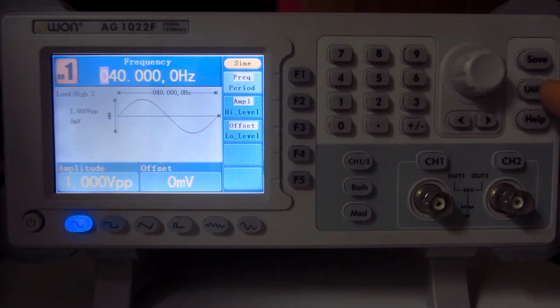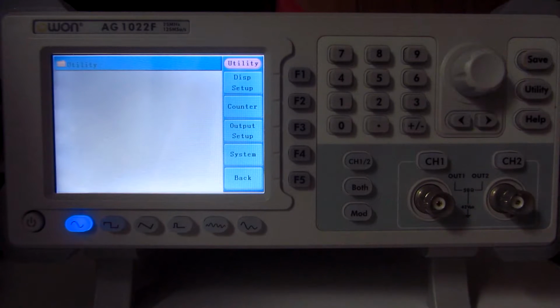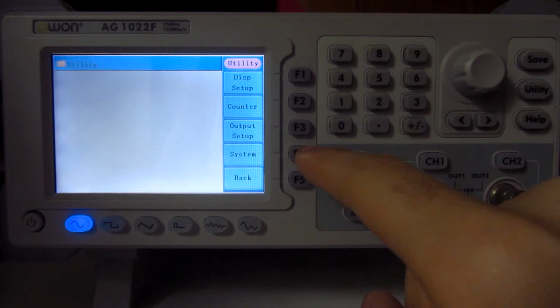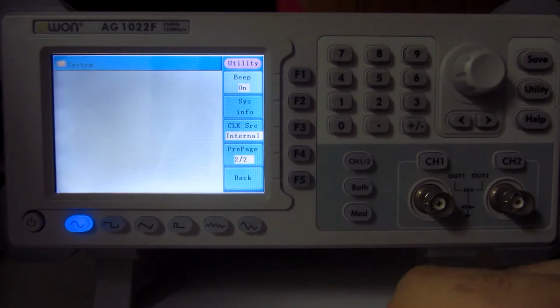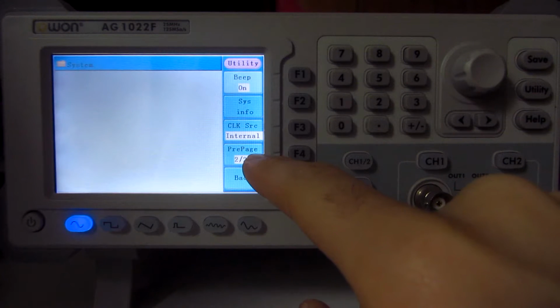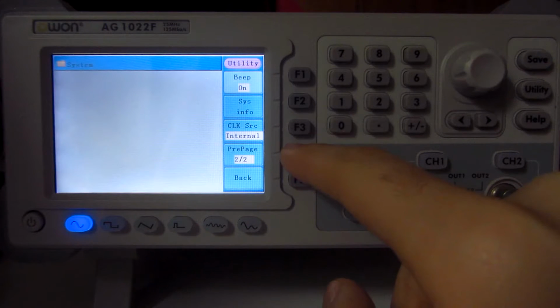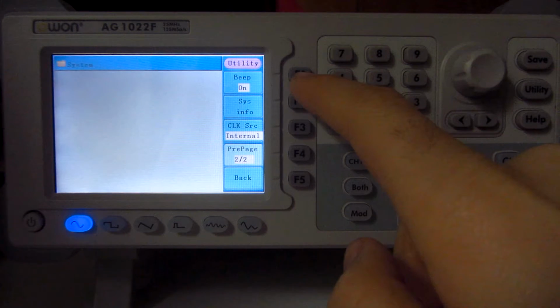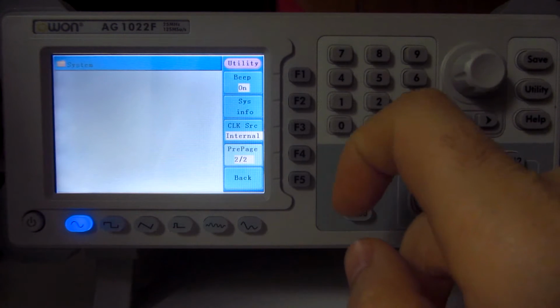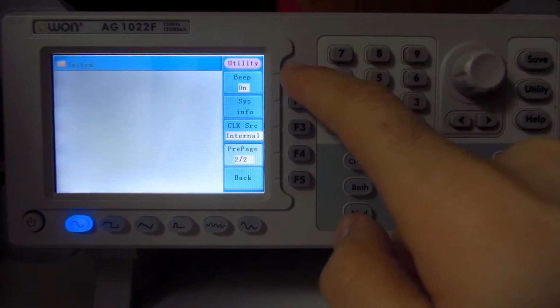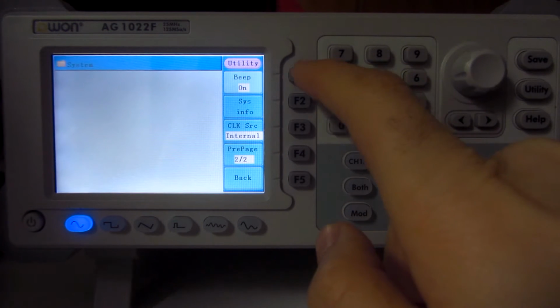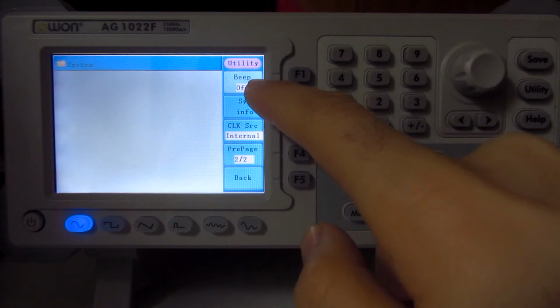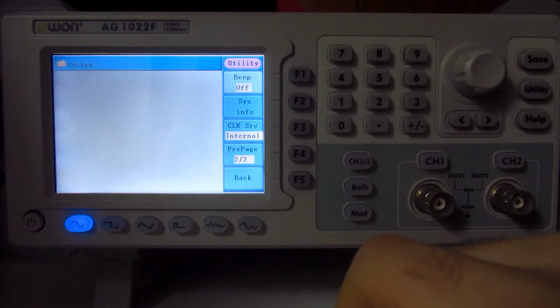Press the utility button here on the right side, utility, go to system with F4, go to the previous page with F4 or the next page depending where you were before. Okay, and here it is, beep, it's on, and press F1. First it goes there, press F1 again, and now it's on off.